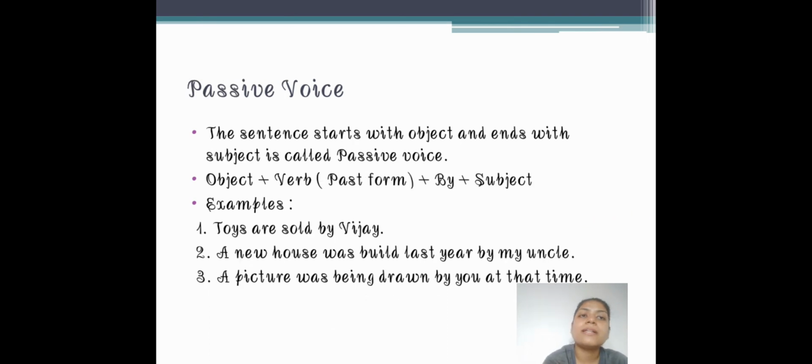Now passive voice. Passive voice starts with an object and ends with a subject. The sentence structure would be object plus verb in past form plus by plus subject. The examples we had in active voice, we changed into passive voice so that you can understand it very well.